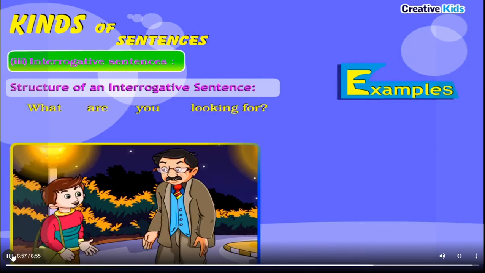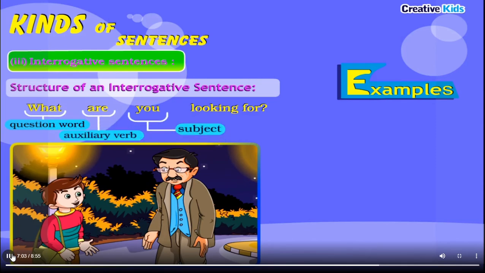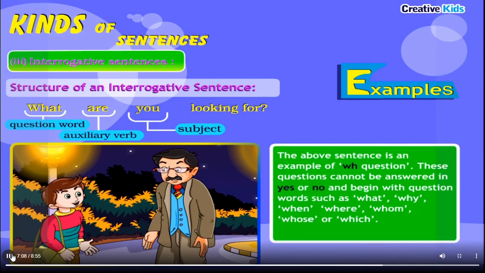Example: What (question word) are (auxiliary verb) you (subject) looking for (question mark). The above sentence is an example of a WH question. These questions cannot be answered in yes or no and begin with question words such as what, why, when, where, whom, whose, or which.